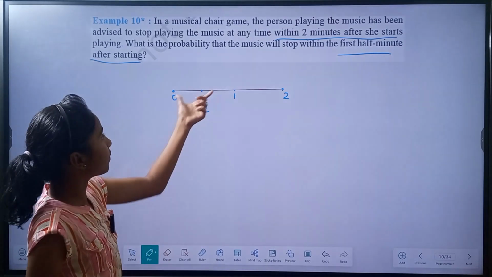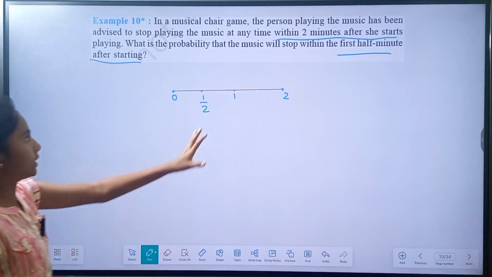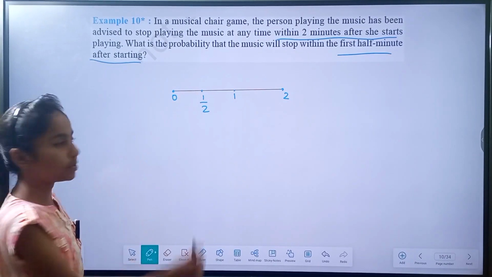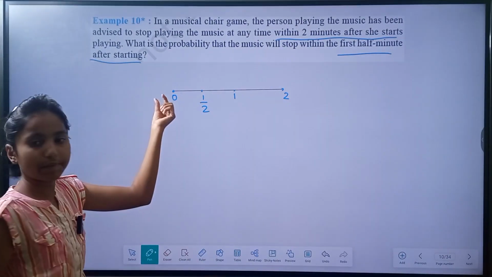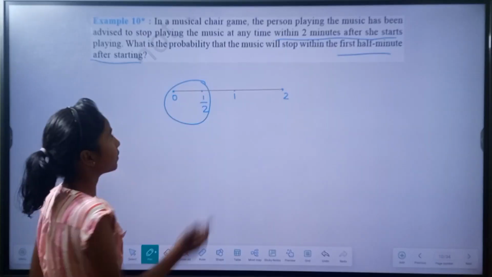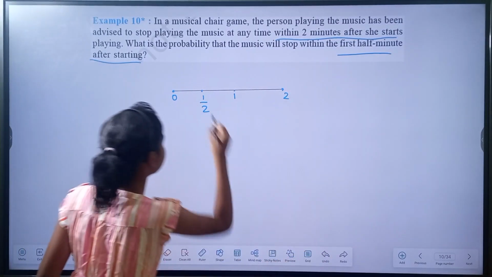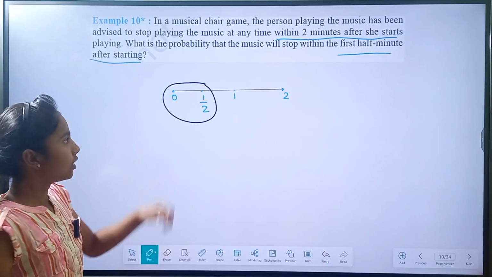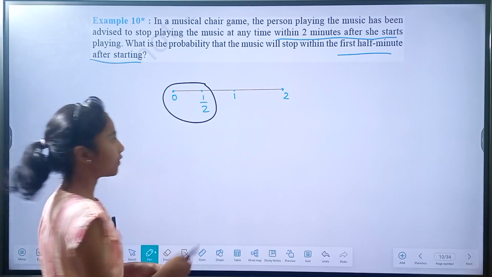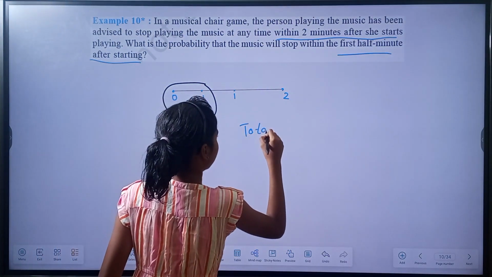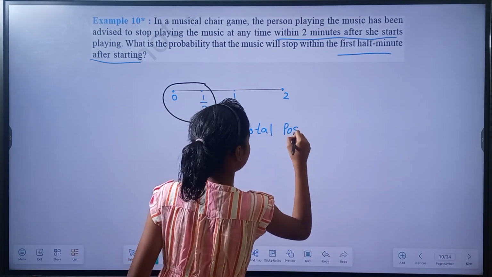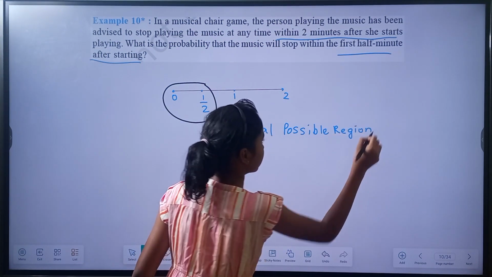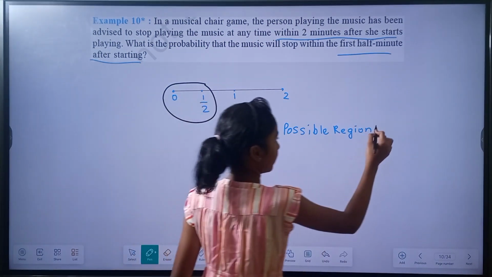What is the probability that the music will stop? Which means she will stop the music within the first half minute, in this part only. So the total region is from 0 to 2, the total possible region where she can stop the music. So the total possible region is 2 minutes.